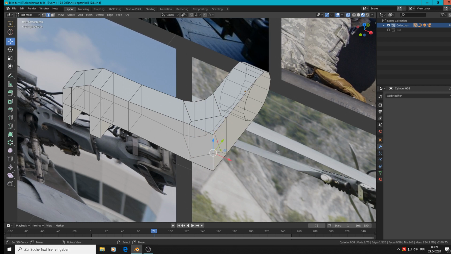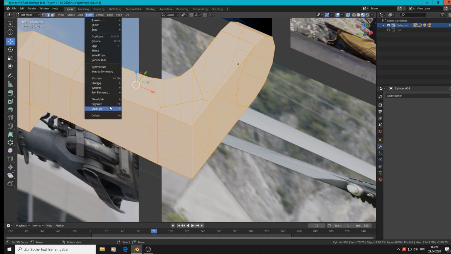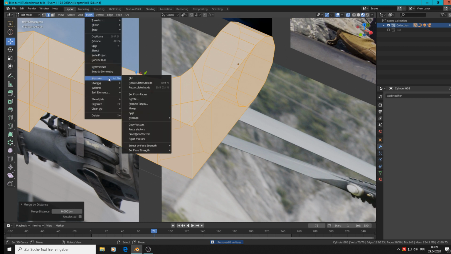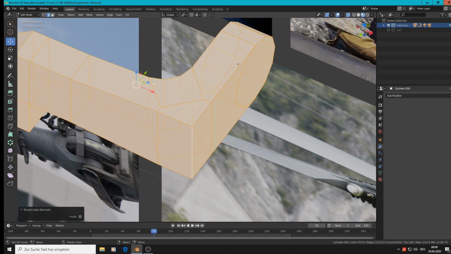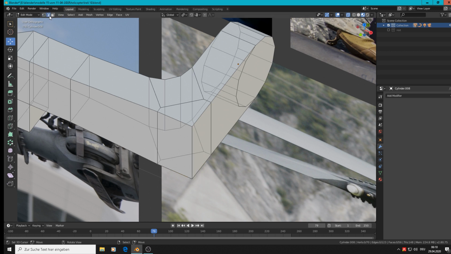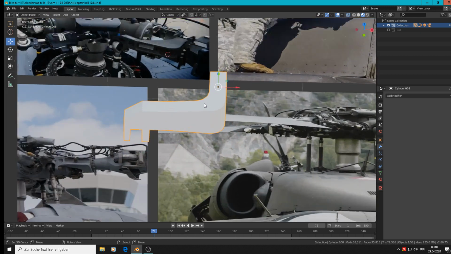Don't know exactly why, but we can take there clean up, merge by distance. It has no errors. Okay. Normals recalculate outside. Good. Now we check again. It's only one word there and only one there. So that should work. Control B. And now it works. Nobody knows, but who cares? Good.